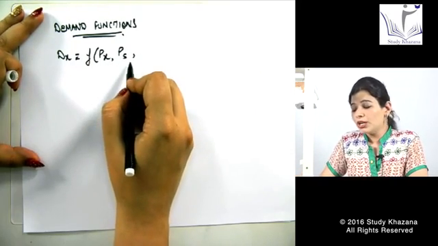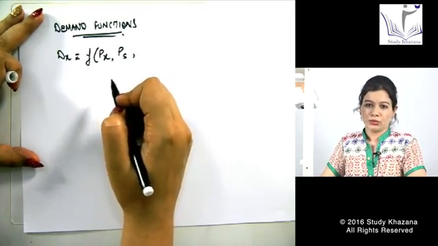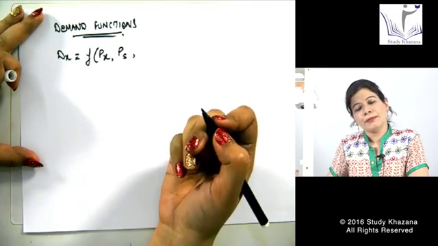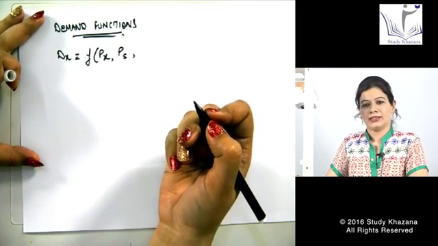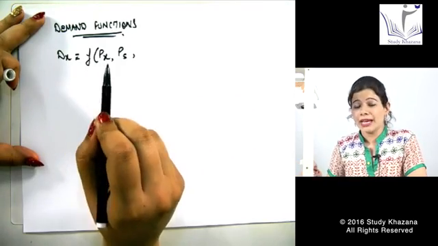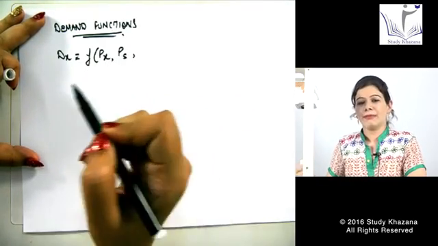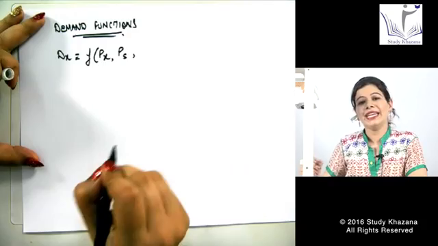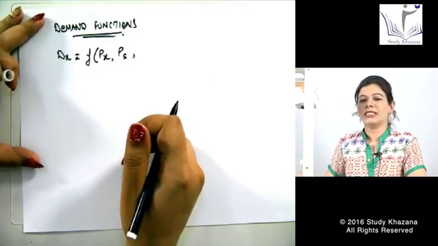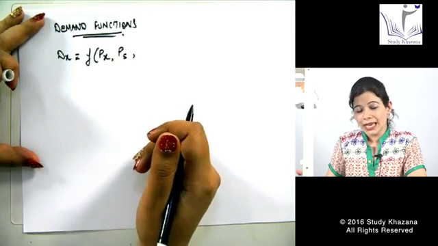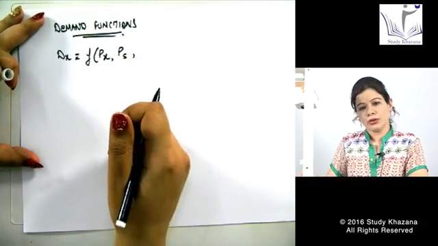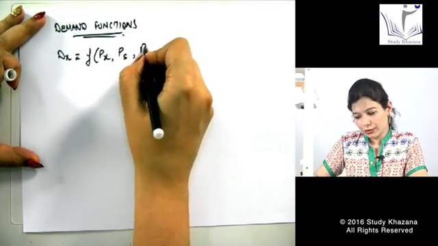But we need to know the relationship between these two. If I am Pepsi and you are Coke, and the price of Coke rises, so obviously there is an inverse relationship. When the price of Coke rises, the demand for Pepsi will increase because Pepsi will be a cheaper product as compared to Coke. And since I am saying they are perfect substitutes, we can substitute it with Pepsi. Fine. So price of substitutes.